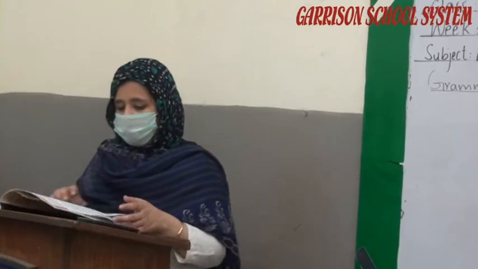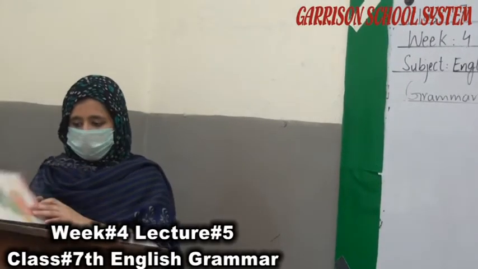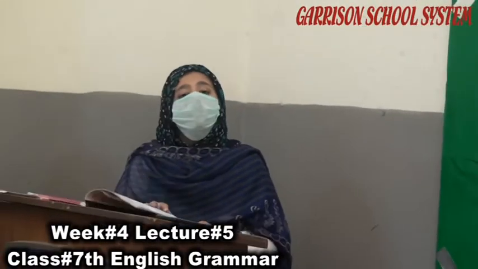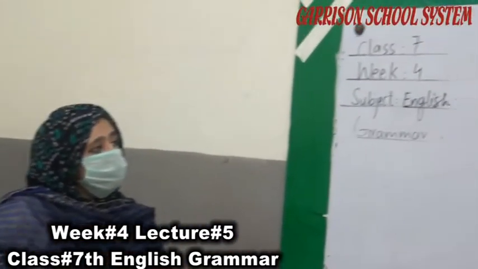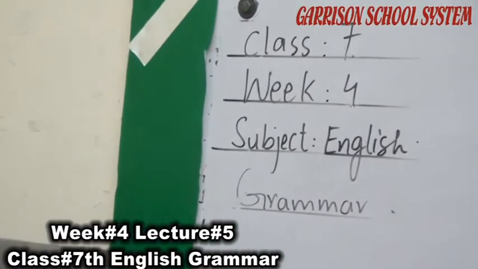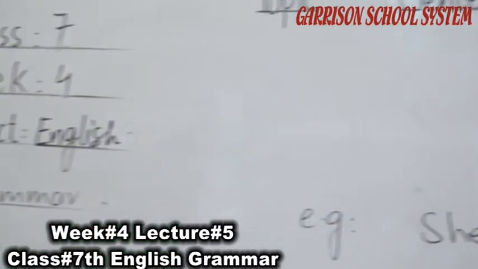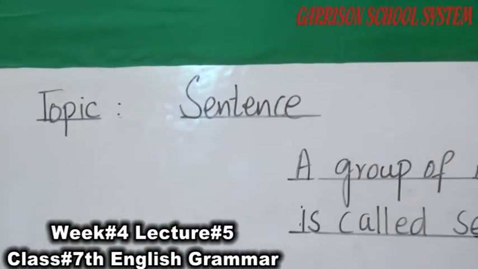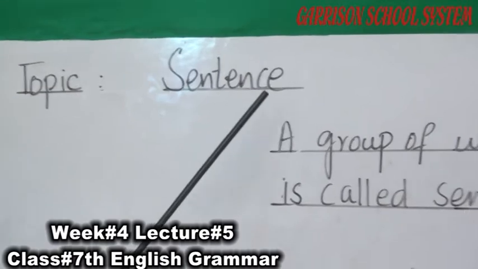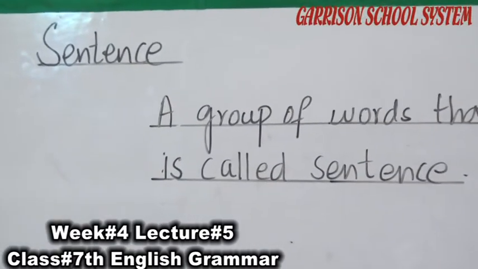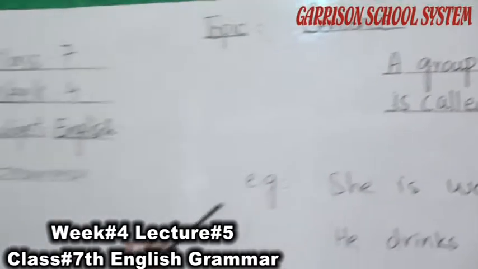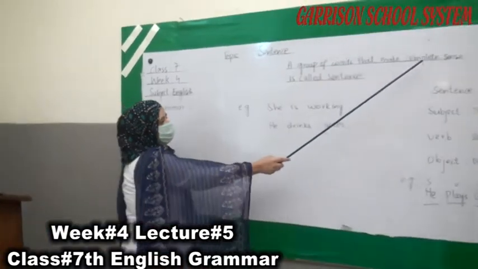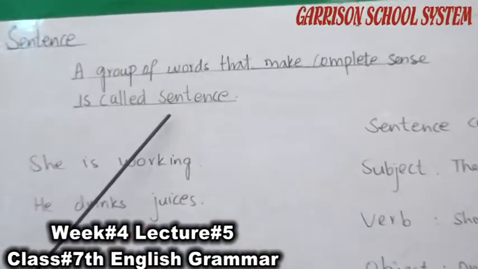Your previous homework. So students, today we are going to start the English grammar book of class 7, unit number 1. The topic is sentence. Look at the topic given to you. What is a sentence? You all are familiar with the sentence. A group of words that make a complete sense is called a sentence.